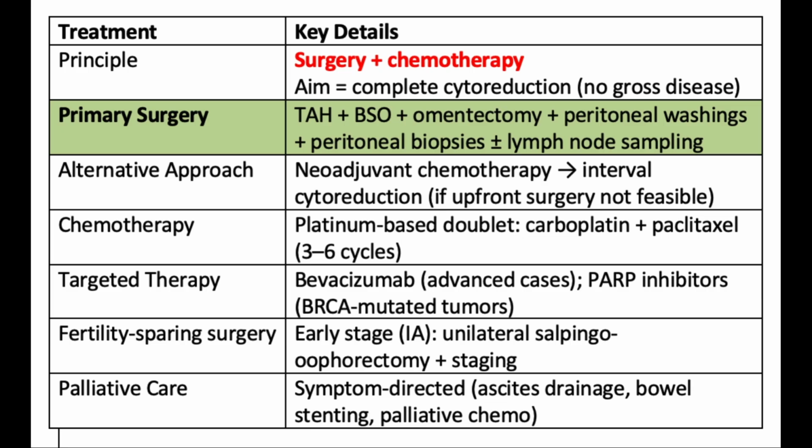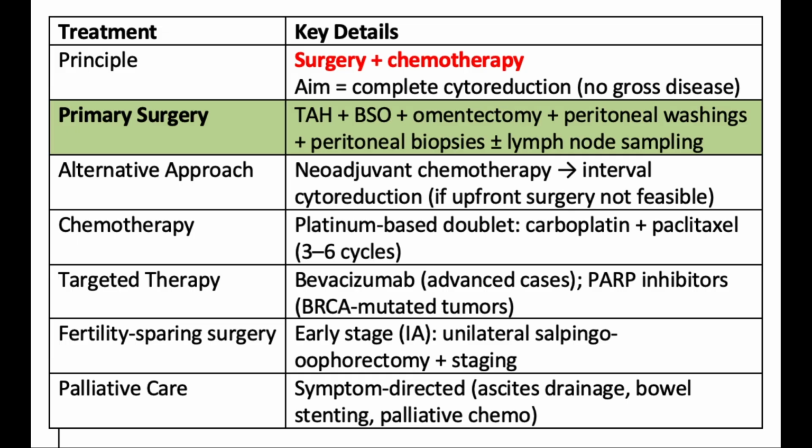Ovarian cancer is treated with surgery and chemotherapy. Surgery means hysterectomy with bilateral salpingo-oophorectomy, omentectomy, peritoneal washings, and peritoneal biopsies. Lymph node sampling in ovarian cancer is still a topic of debate.